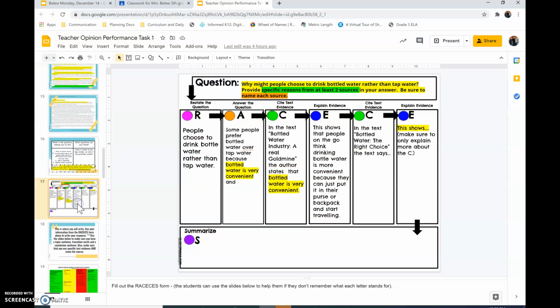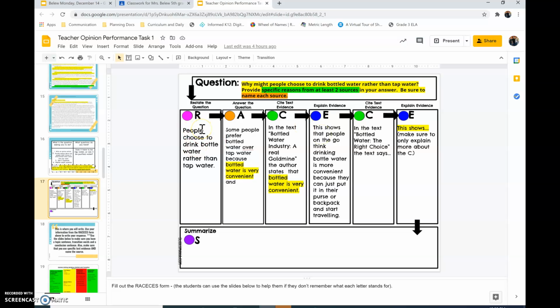So now I've got to figure out where I'm at on my slide, and I need to continue. Some of you may have all of this slide done. Perfect. I'll show you what you're going to do next. Some of you may still be on slide 17, and that's fine. Today is your day to finish it. So you should have your RACECE completed.